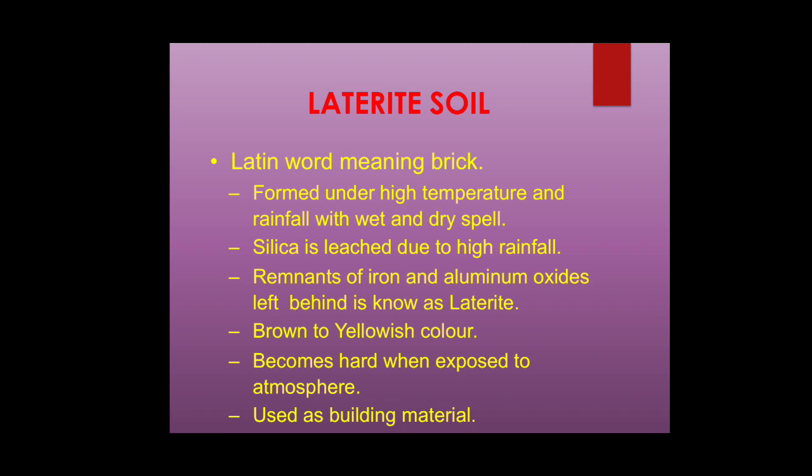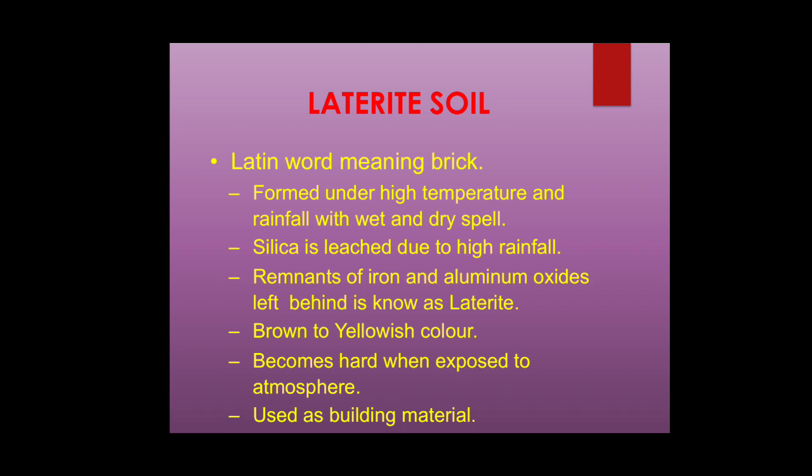Here the silica is leached due to high rainfall, which means the silica content in that particular soil will be replaced by iron and clay molecules. Remnants of iron and aluminum oxides will be left behind, known as laterite. The soil will be brown to yellowish in color, and becomes hard when exposed to the atmosphere.